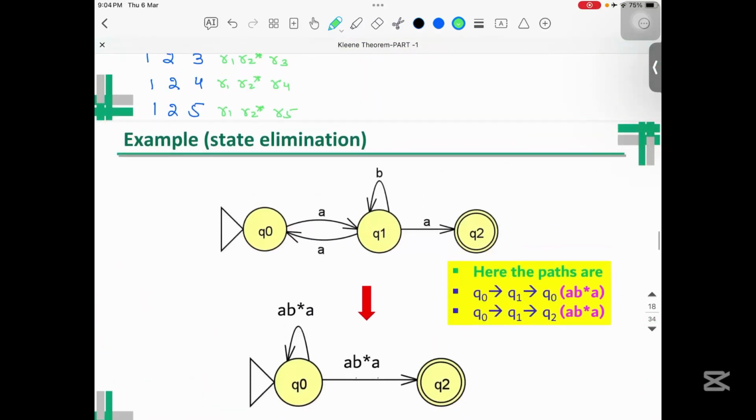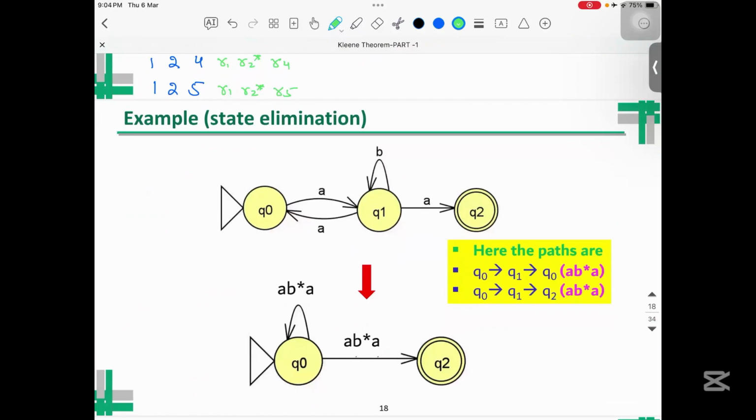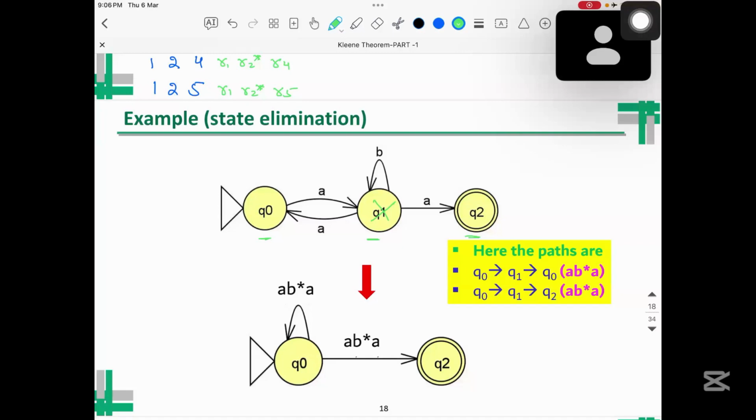Now, let's consider this particular example. This is an important thing. Here you can see I have 3 states. One is Q0, another one is Q1, another one is Q2. Now, what I need to do is I need to remove Q1. In order to remove Q1, you see this diagram. Here we have Q0, here we have Q1 and Q2. We need to remove Q1. Now, when we need to remove Q1, let's see the possible paths.